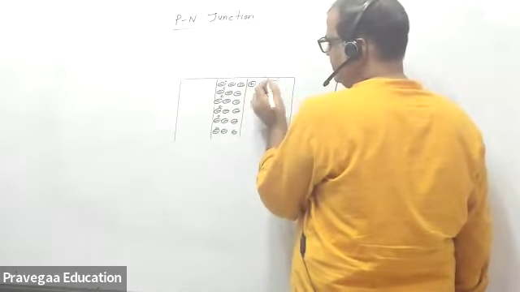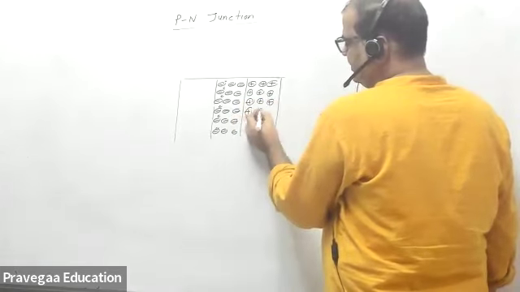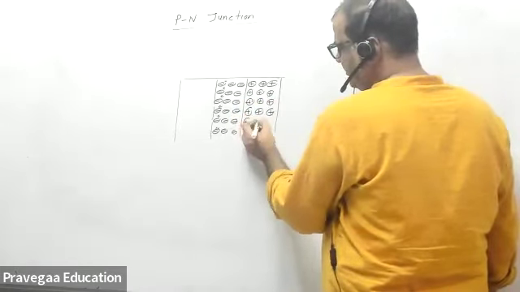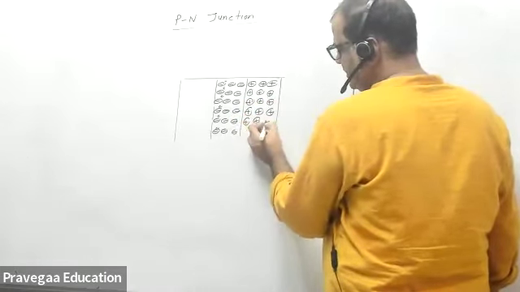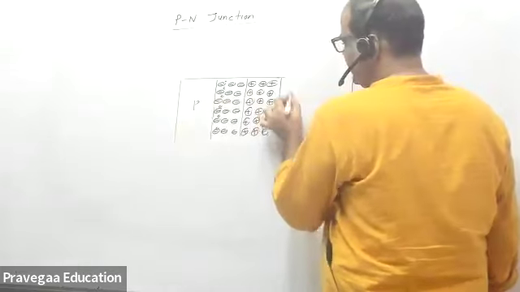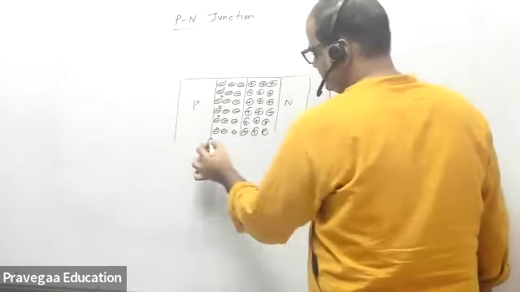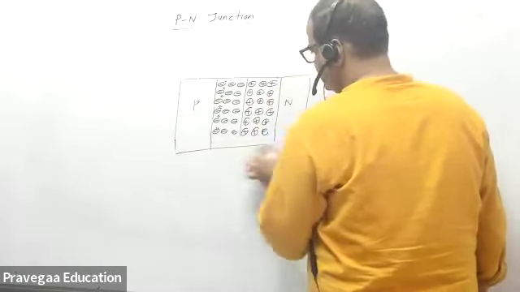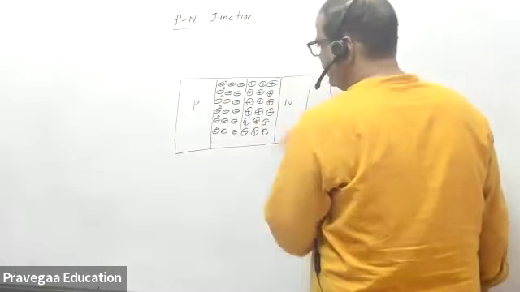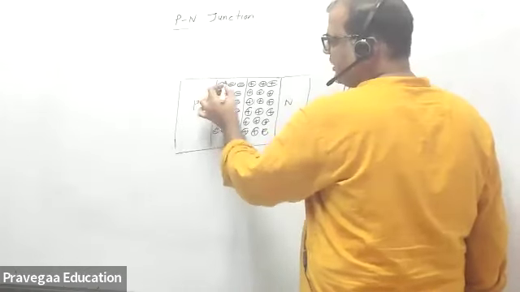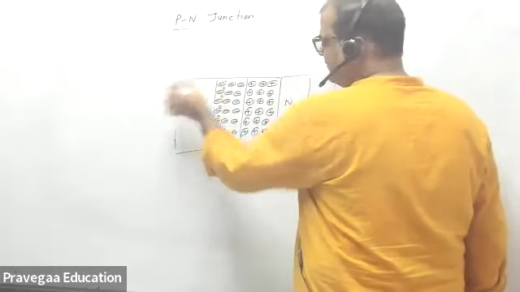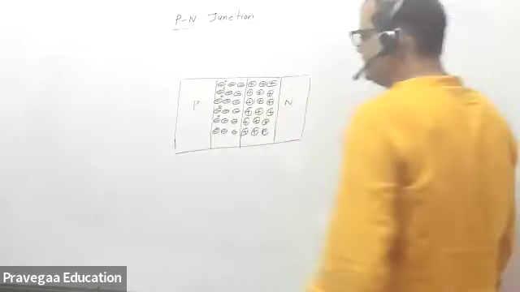Plus, plus, plus, plus. Now, why am I making this extensively? So that you can understand what process is happening. There is a P part and this is the N part. The same structure is here.